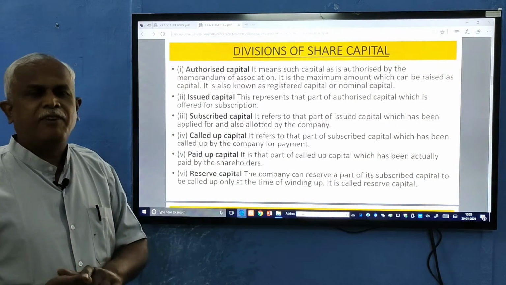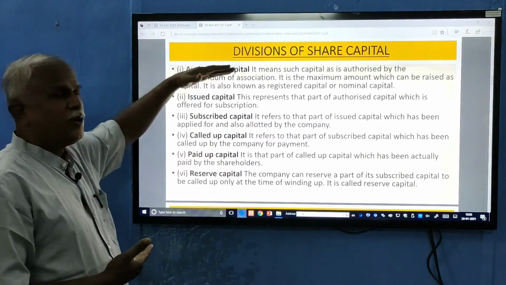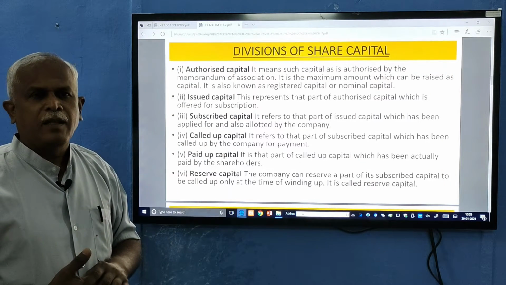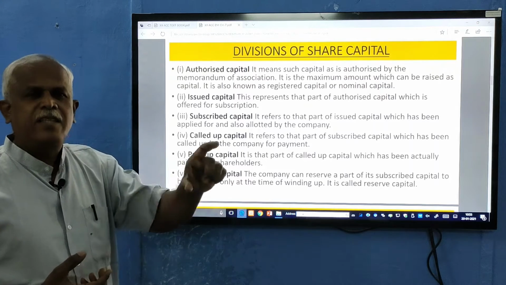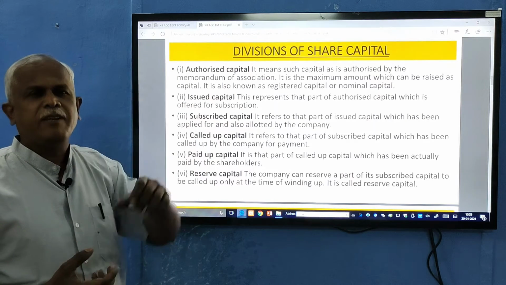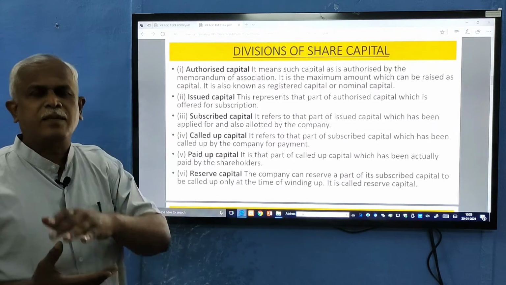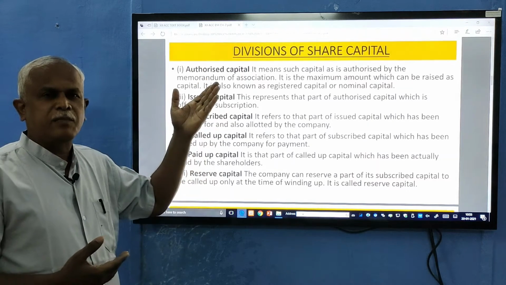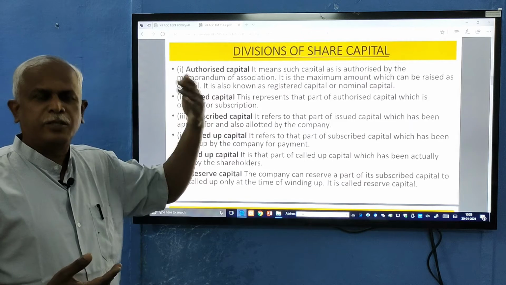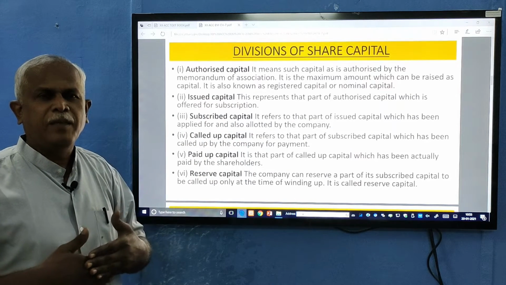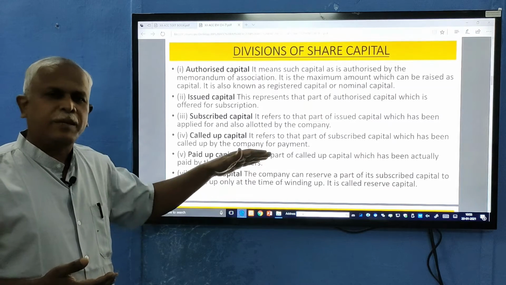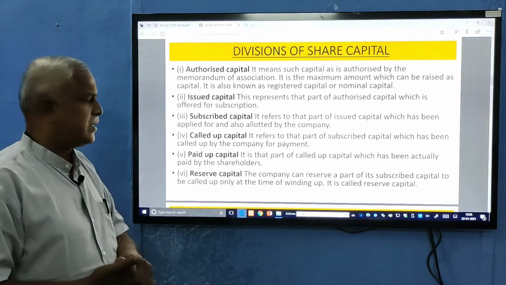These first five will appear in the balance sheet, and from the fifth only is to be added to the liabilities, and the four will be shown as informative. All this data must be given on the balance sheet, so that a person who reads the financial position of the company will come to know what the maximum capital is, how much has been issued to the public, how much has been subscribed, and how much is called up. Now paid up capital will be the actual capital which will be added with the other liabilities.